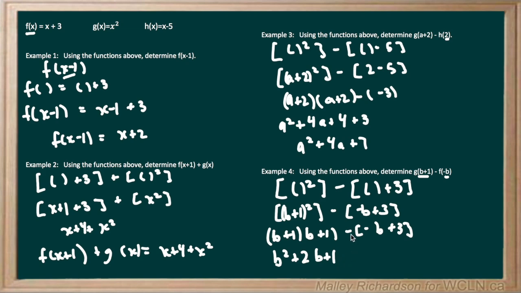Then we factor the negative into these brackets: negative 1 times negative b is positive b, and negative 1 times positive 3 is negative 3. So we're left with our final answer of b squared plus 3b minus 2, because we combine this b and this 2b together, and then this 1 and this negative 3 together.